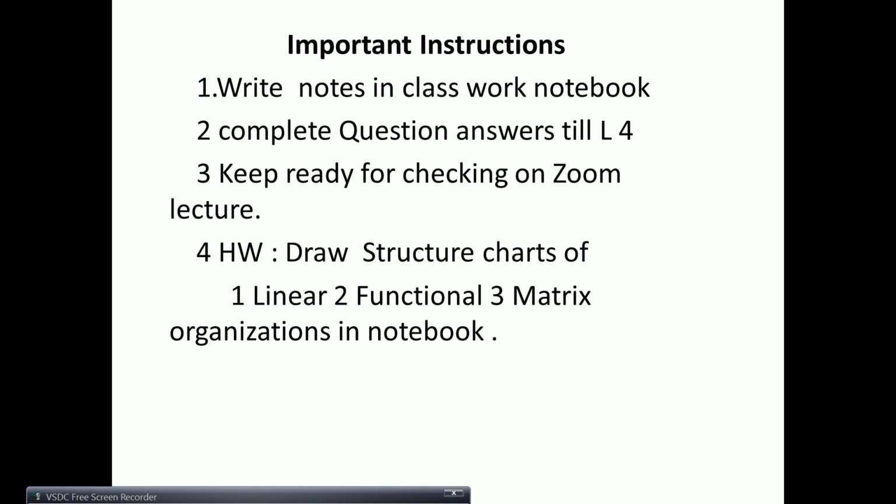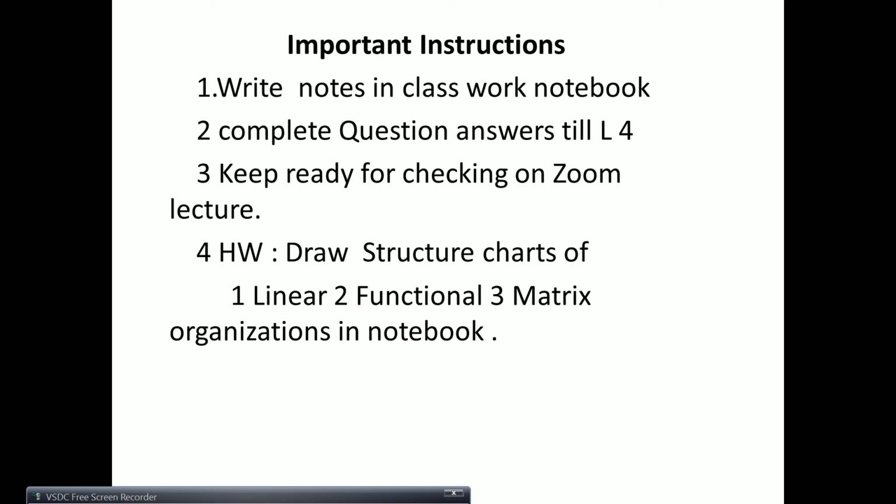Now for homework about this lecture, I'm going to send you the PDF file in the homework. You can write the notes from there, and the homework is to draw structured charts of linear organization, functional organization and matrix organization in your notebook. Okay, so all 3 charts you have to draw. So that is your homework for practice. Even if you do it when you are taking down your notes, you'll do it one more time for practice. Okay, so let us move ahead.